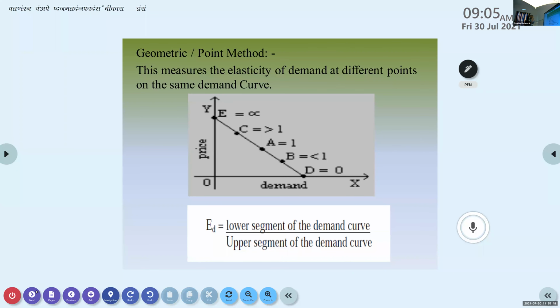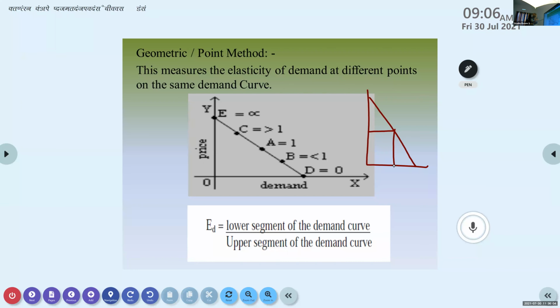So you can see that according to this, a demand line is drawn. Exactly at the midpoint, we say that elasticity will be equal to 1.